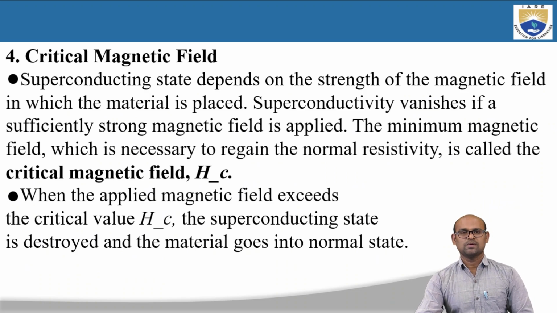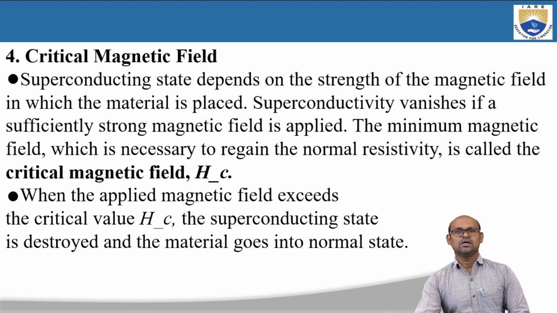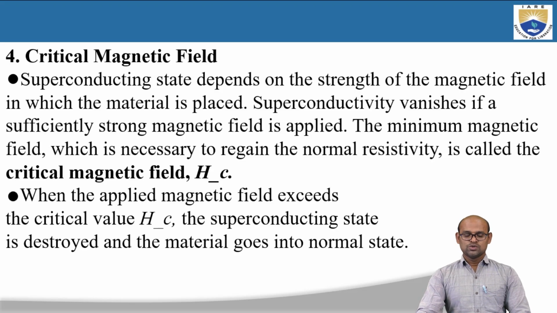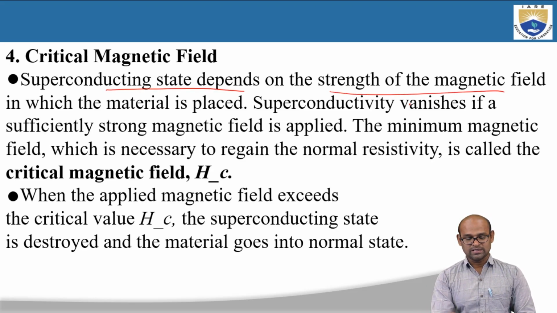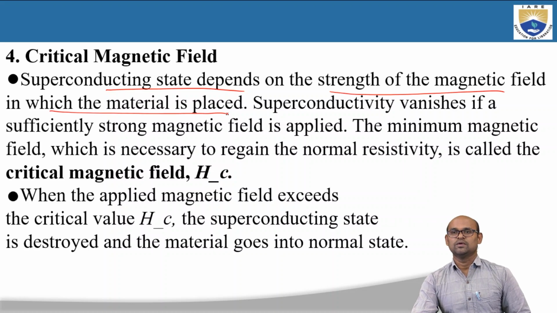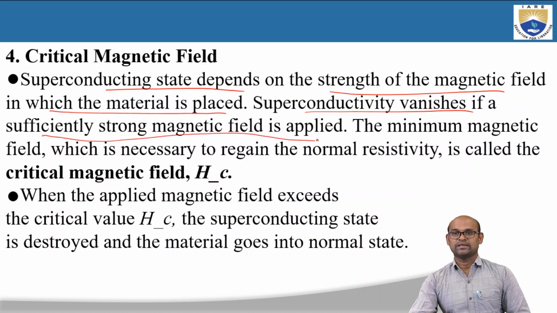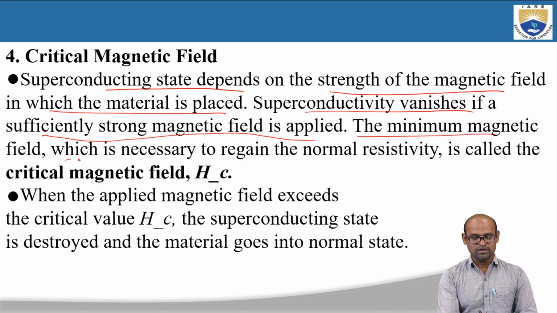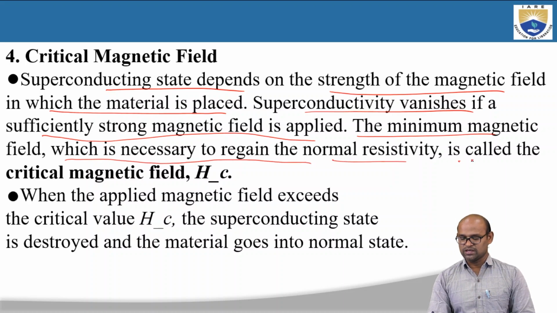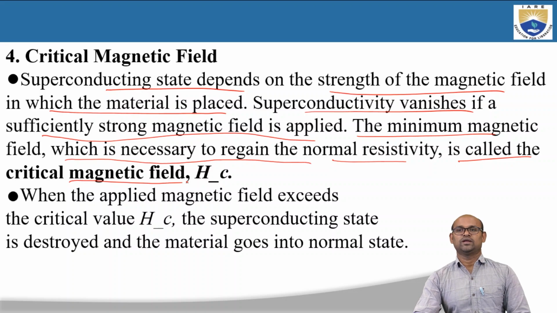Next, we are going to discuss the fourth property of superconductors, which is critical magnetic field. The superconducting state depends on the strength of the magnetic field in which we are placing the material. Superconductivity vanishes if a sufficiently strong magnetic field is applied. Superconductivity can be destroyed if you apply large magnetic fields. The minimum magnetic field which is necessary to regain the normal resistivity is called the critical magnetic field.